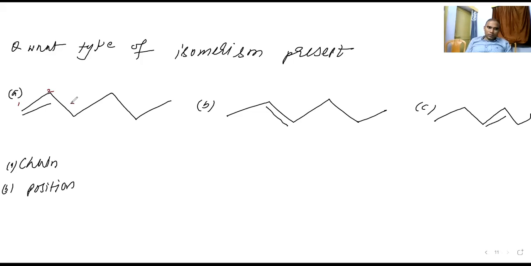1, 2, 3, 4, 5, 6. Sir, the double bond is near carbon 1 for the first one, near 2 for the second one, and near 3 for the third.